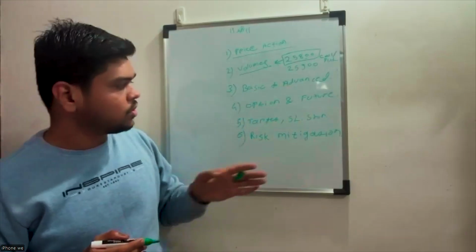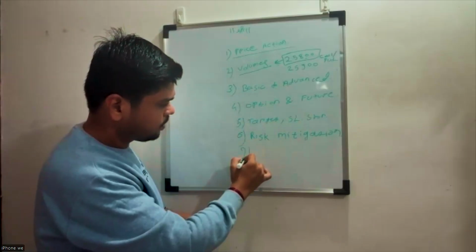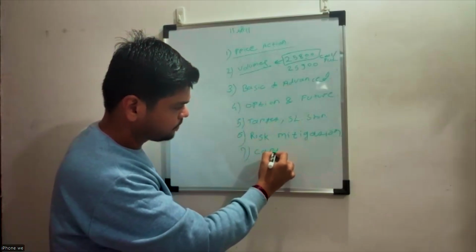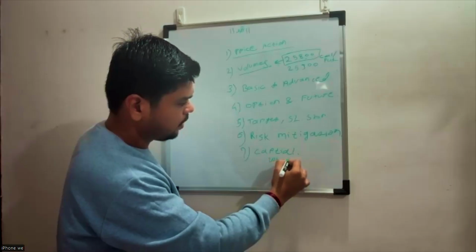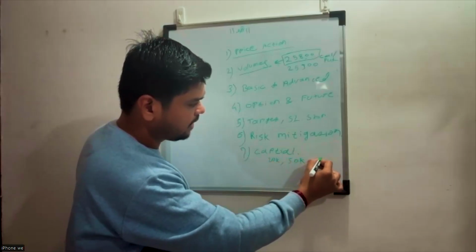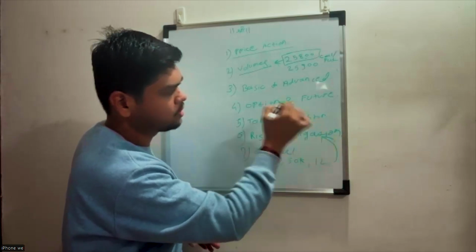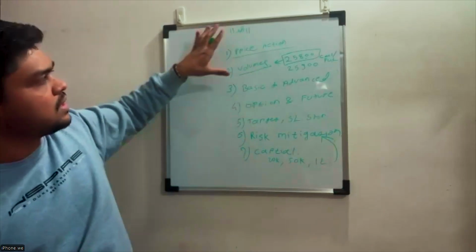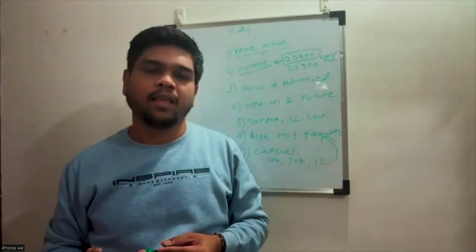All these things you can get in risk mitigation. Then your capital. For example, you are trading with 20K or 50K or 1 lakh. Then what should be your maximum risk or stop loss on that? All these things you will get in our next 3-day classes.